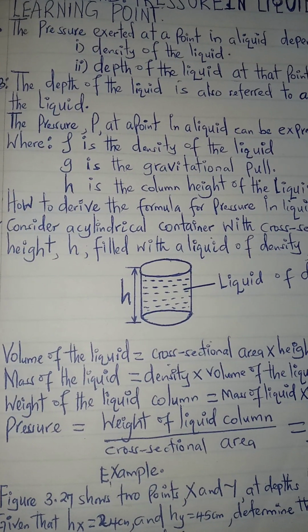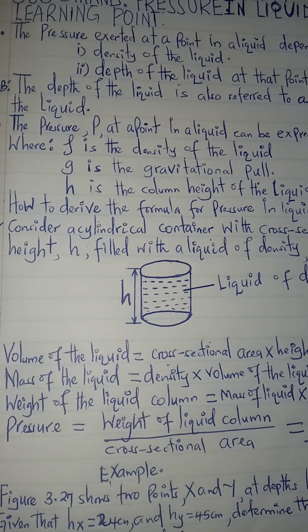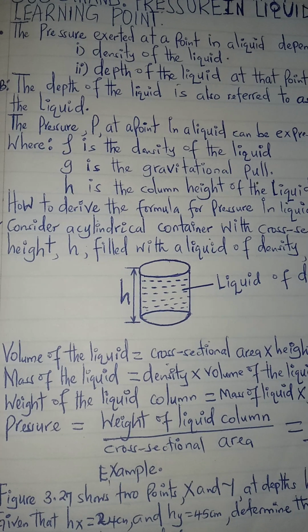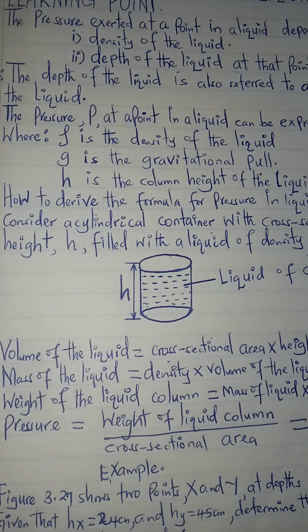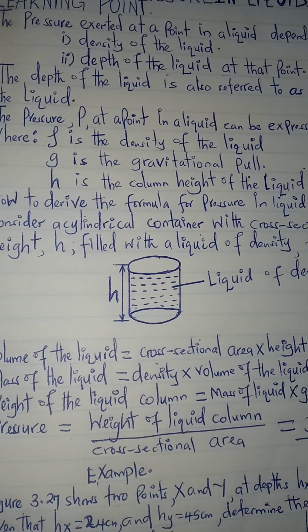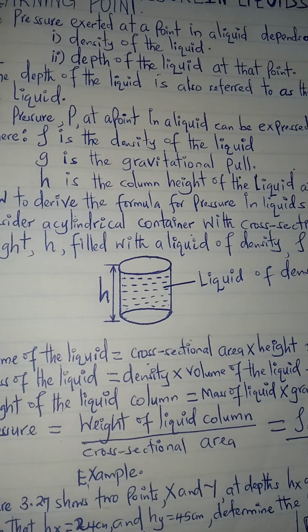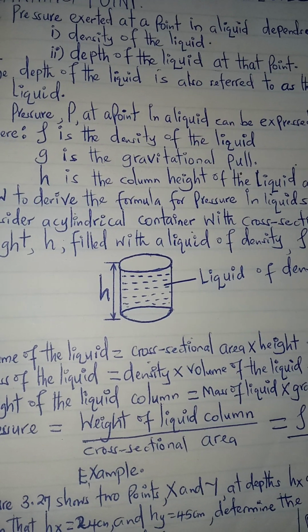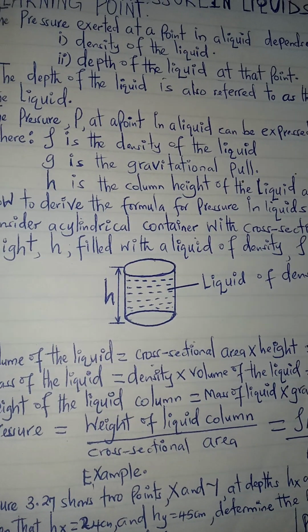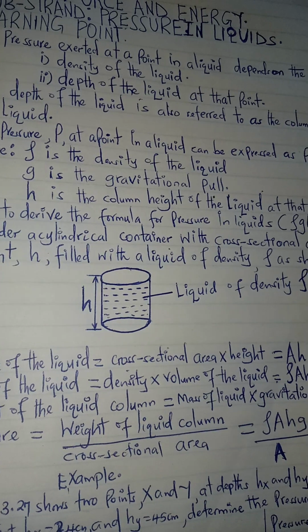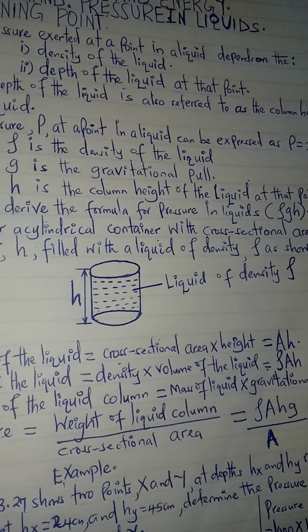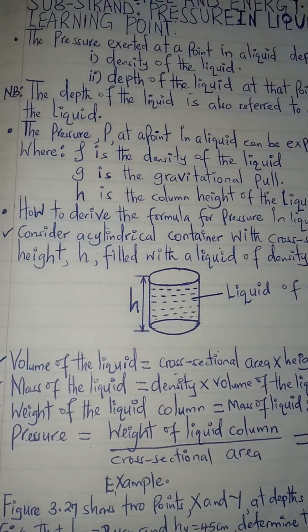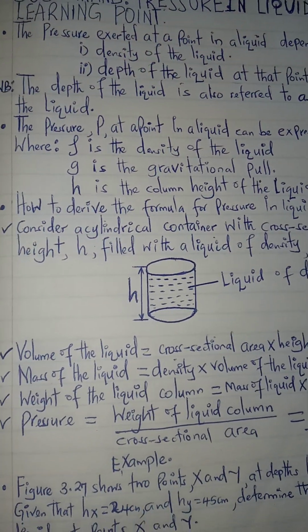Now, having known the factors which affect pressure in liquids, we want to look at how we can derive this particular formula, h rho g. Where does this h rho g originate? That is how to derive the formula for pressure in liquids, h rho g or rho g h, depending on how you rearrange the factors.